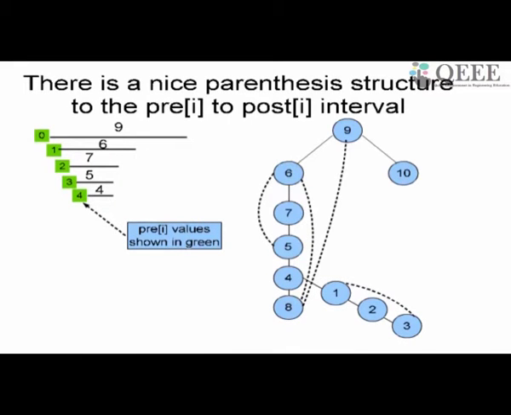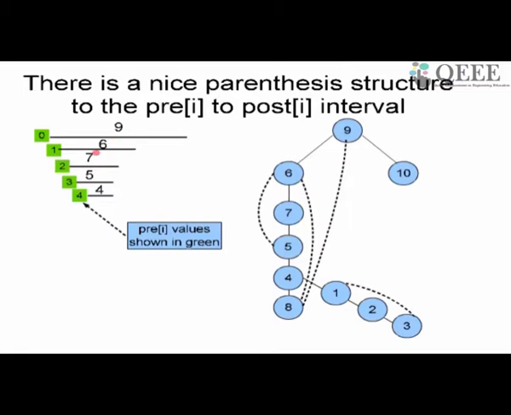Now the first interesting property you notice about this pre and post is what is called the parenthesis structure. This is called the parenthesis theorem of DFS. What it says basically is that the pre-post interval, the pre value and the post value. Pre value for 9 is 0, post value I have not written yet. I don't know yet. We'll find out, right? What that is. But if I draw the interval, the line joining the pre value to the post value count, then this interval will enclose the interval, like parentheses enclosed inside each other. It will enclose the interval of all its descendants.